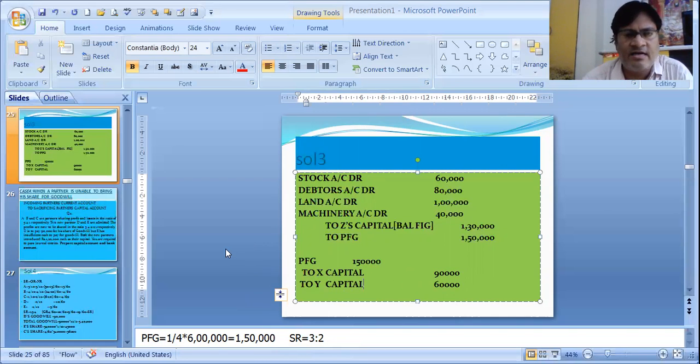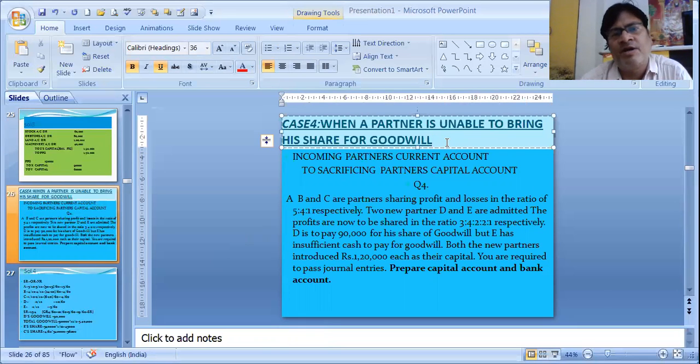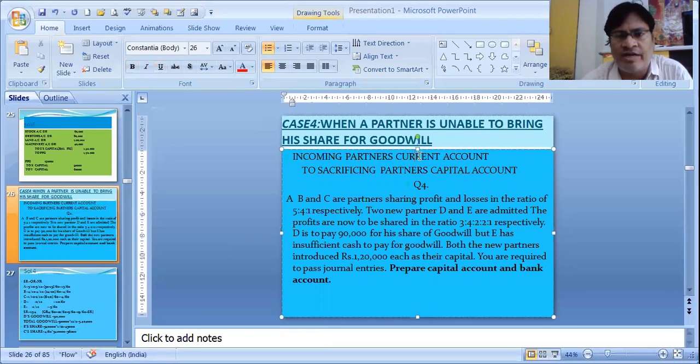Now let's see the next example. When a partner is unable to bring his share of goodwill, the incoming partner is coming, but he is unable to bring any share of goodwill, though he is bringing capital. For whatever he is not bringing, we will debit his current account. Remember, we need to debit the current account, not his capital account.